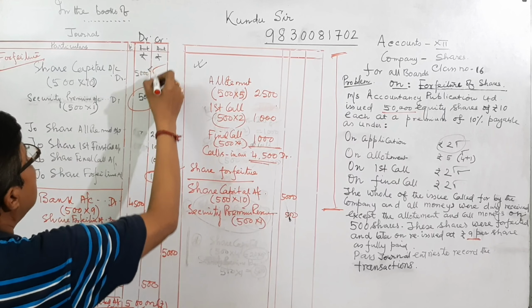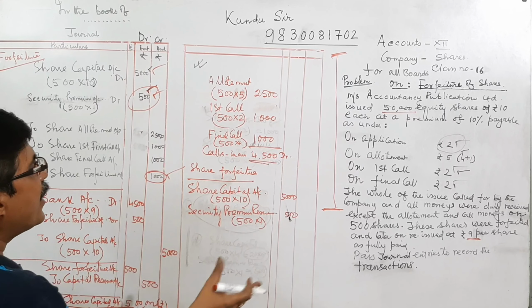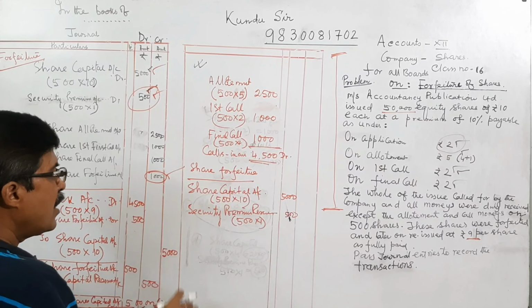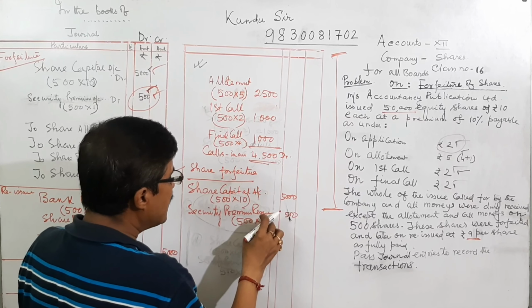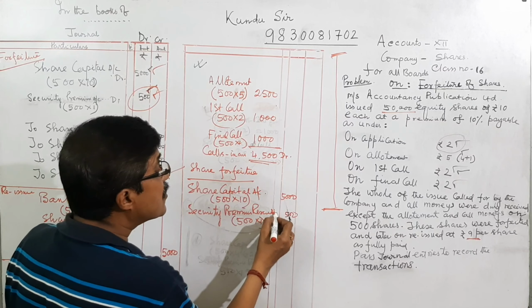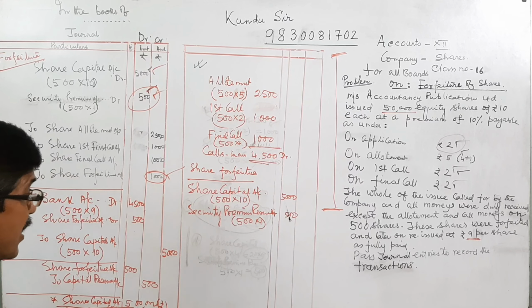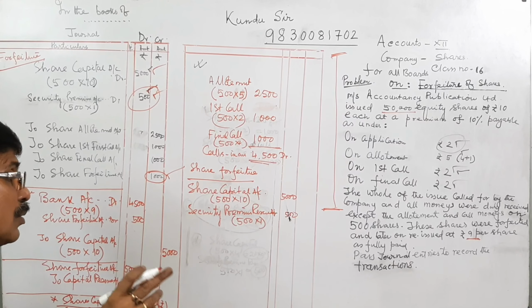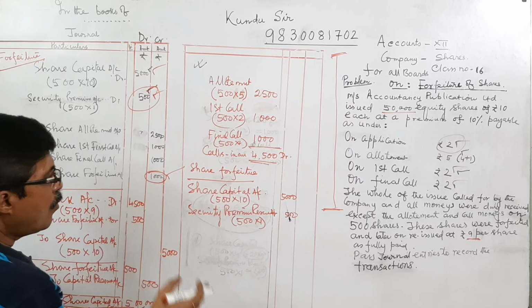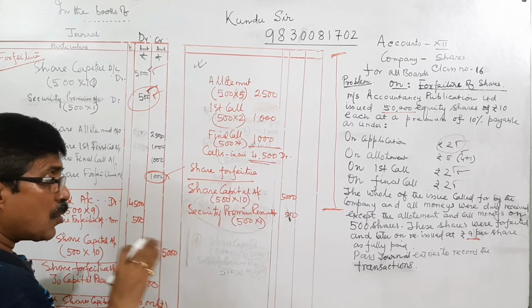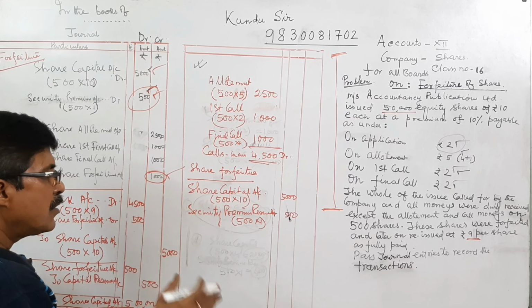Then this part and this part, because we are reducing capital, the question of security premium reserve account: if it is collected, from the party from whom we have collected the security premium, don't disturb, only share capital.